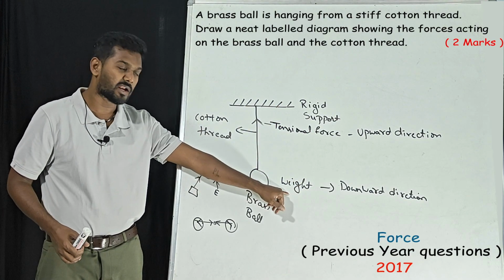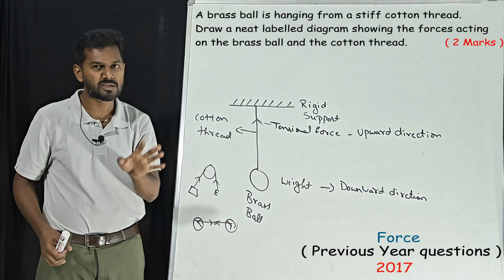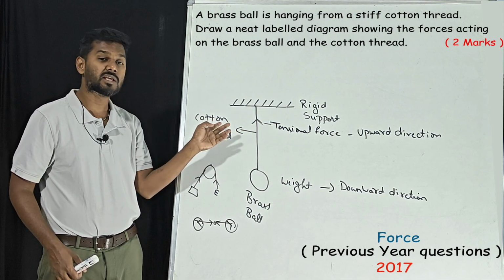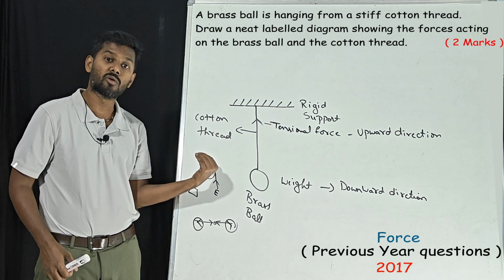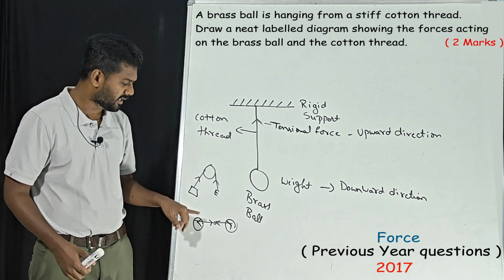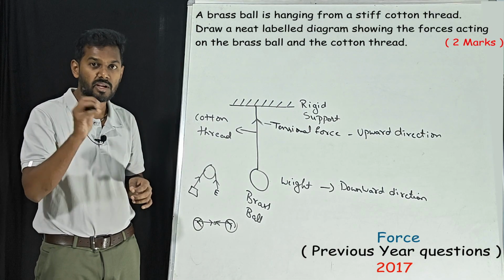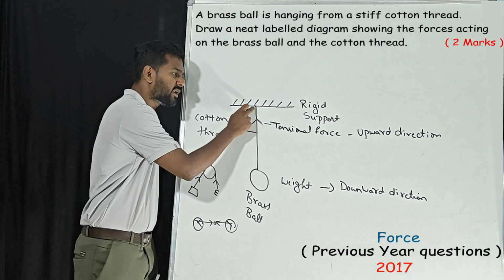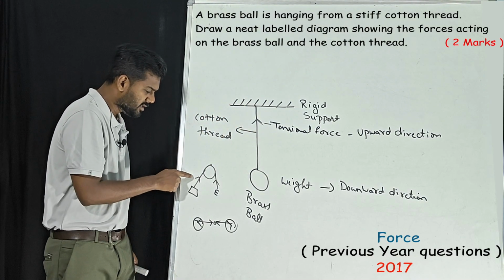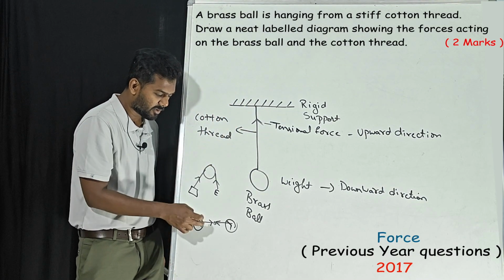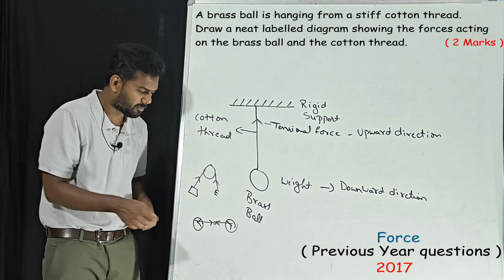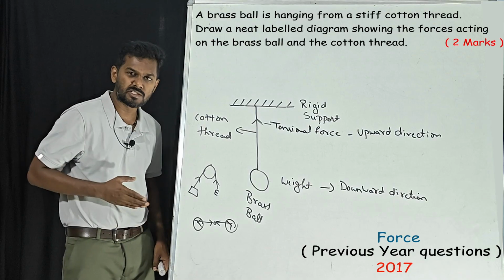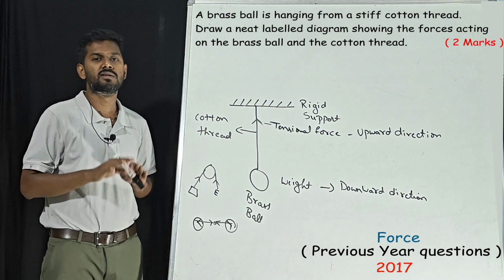Some students will understand why the weight will be in downward direction in an easier way. Many students will not understand what is tensional force and why it has to be always upward direction. Can it be in downward direction? All those questions they will get. See, there is no fixed direction for tensional force. Tensional force is always towards the support. This is the support, that's why it's going up. Here, this is the support, that's why it's going up. Here there is no fixed support, correct? But both the ways they are going to pull it. So center point will be the support, that's why tensional force will be towards the center.